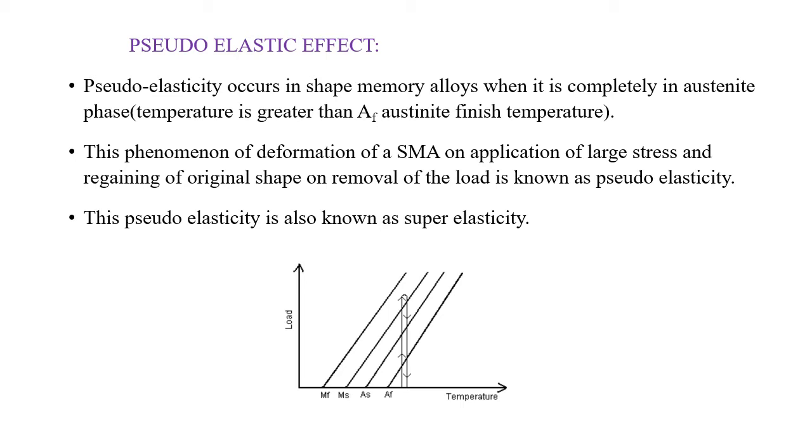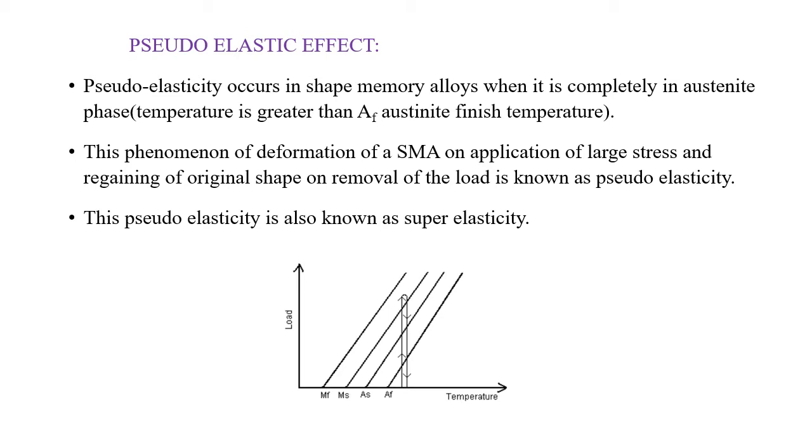The load on a shape memory alloy changes the austenite phase into martensite. As soon as the loading decreases, the martensite begins to transform to austenite, resulting in shape recovery.